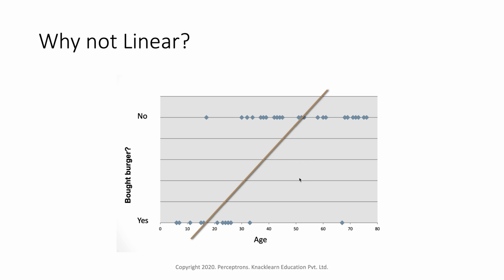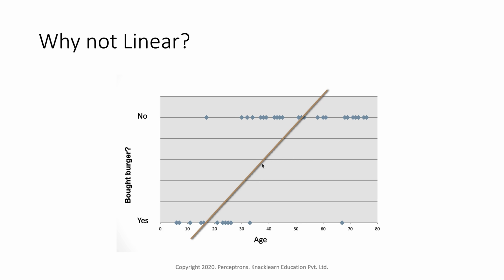You can see these dotted points. These dotted values show us, with respect to age, whether somebody bought or didn't buy. At the top, yes means that person bought, and no means didn't buy, at different ages. Now when we try to fit a line, we cannot fit a straight line here.